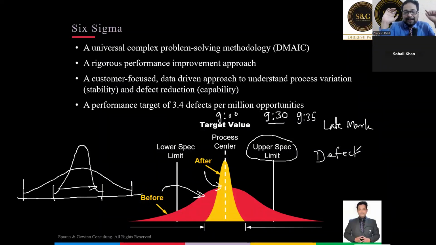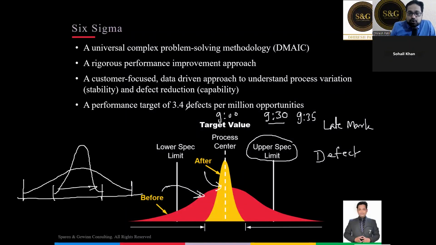Are you clear? Now, 30 minutes or free pizza delivery, right? Domino's Pizza or some other pizza brand has this, right? 30 minutes or free. What is that? That is a cut-off time. That is a specification limit. If the delivery boy delivers after 30 minutes, it's a defect. Are you clear? So anything which falls beyond specification is a defect.